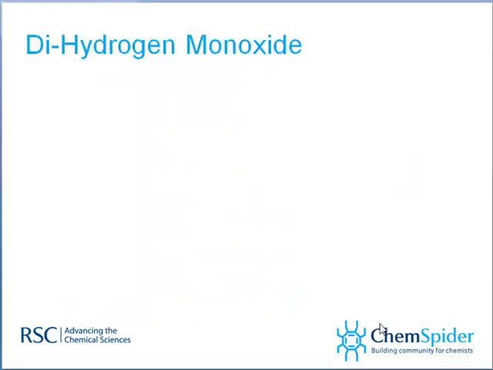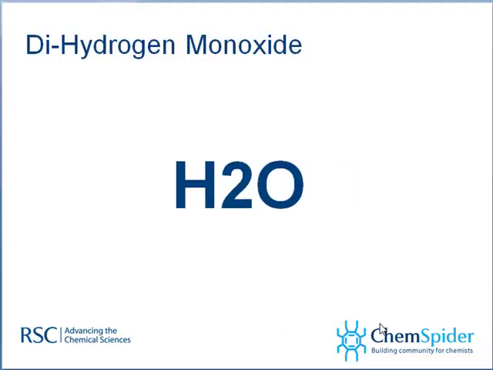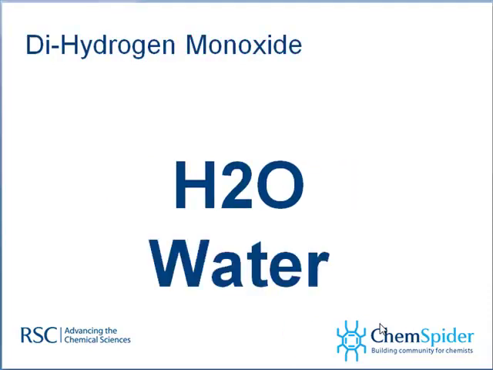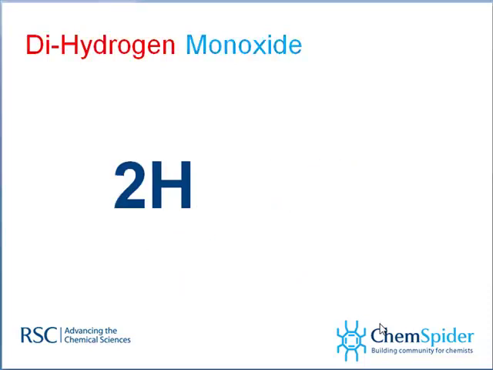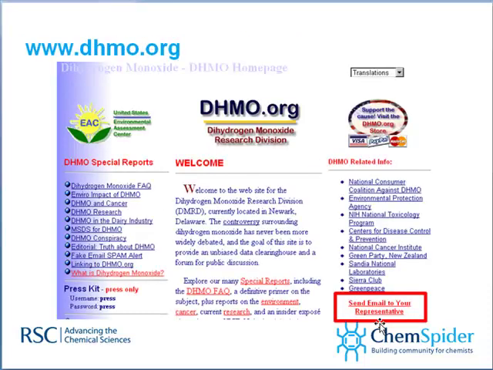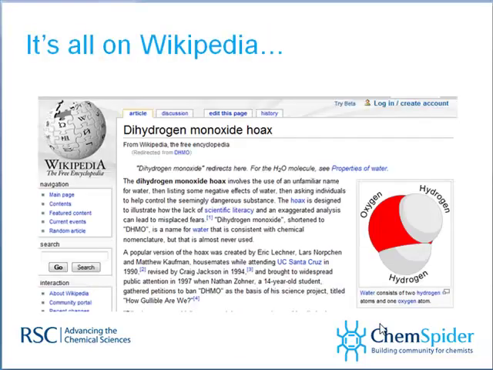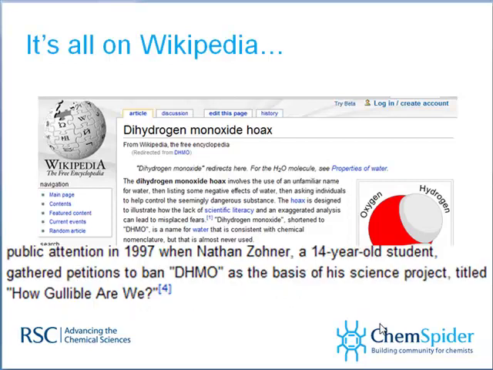Dihydrogen monoxide, what would that be? I mean, really, a couple of hydrogens, one oxygen, H2O, that's water. Why have we got a website that warns us about dihydrogen monoxide? Well, because this is just a hoax. If you go to Wikipedia, it's all on Wikipedia. Dihydrogen monoxide hoax. This went on to show just how confusing chemistry is to people. I recommend going to the site and checking it out.